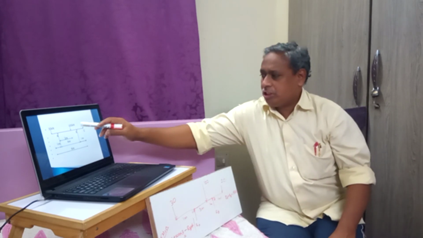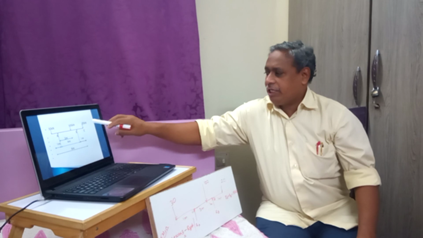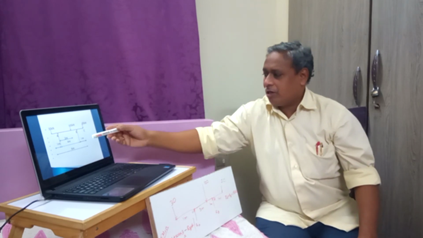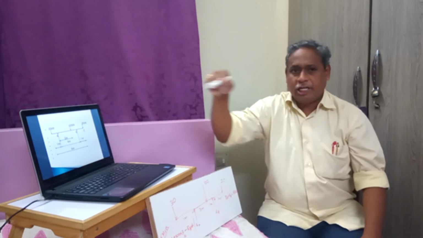So we should be clear with that concept, in which direction the moments are produced when the forces are acting. So 100 kilonewtons is producing a clockwise moment, 20 is producing a clockwise moment, 30 is producing an anti-clockwise moment, and RB is also producing an anti-clockwise moment.